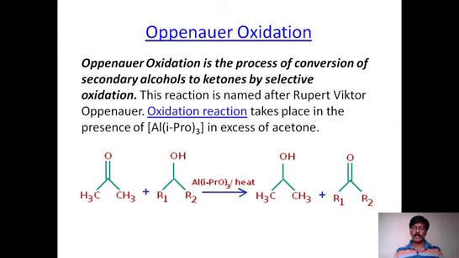And we can see the Oppenauer oxidation is the reverse of this previous case. In Oppenauer oxidation, secondary alcohols are converted to ketones by selective oxidation. This reaction takes place in the presence of aluminum isopropoxide in excess of acetone. If we take excess of acetone, the reaction continues there.